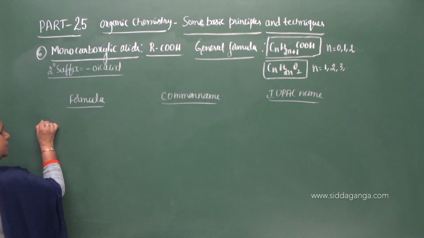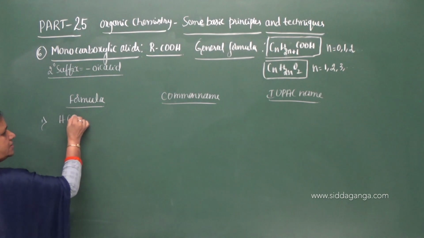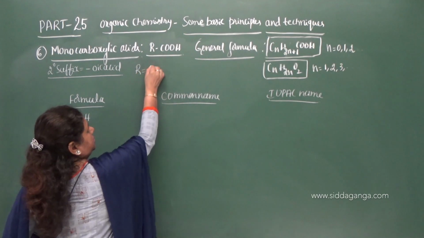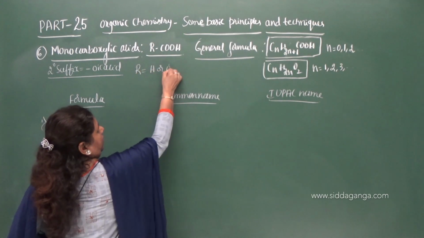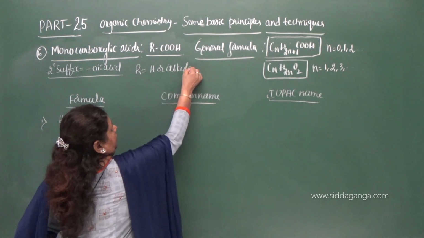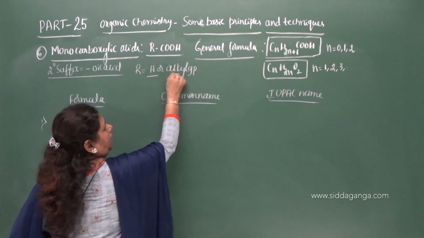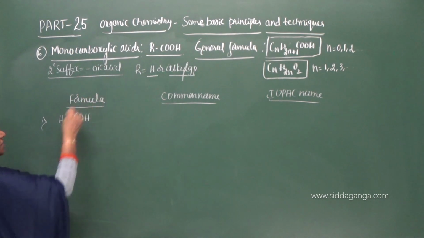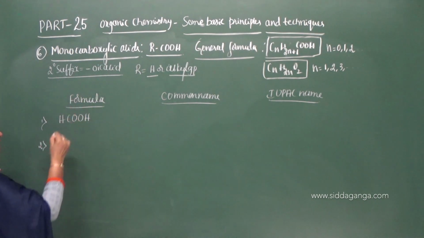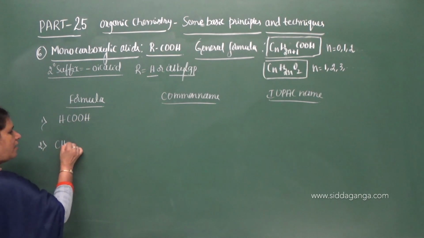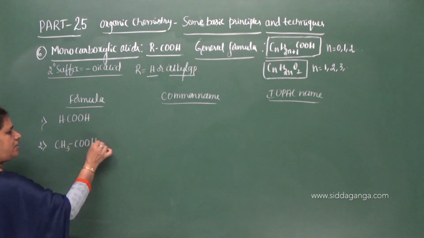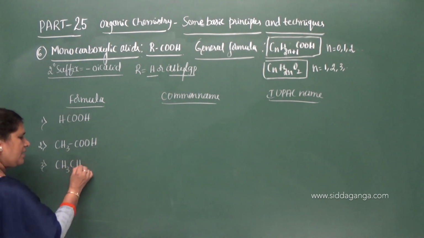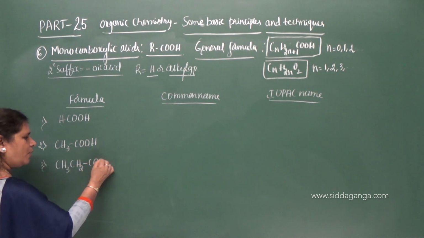The first one, first member of the series, HCOOH. So here R is equal to hydrogen or alkyl group. First you write the hydrogen, then it becomes HCOOH. Now you replace R by the methyl group, the first alkyl group, CH3COOH. Now replace it by the ethyl group, CH3CH2COOH.